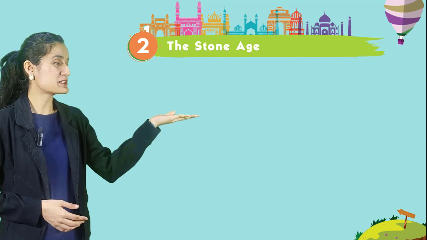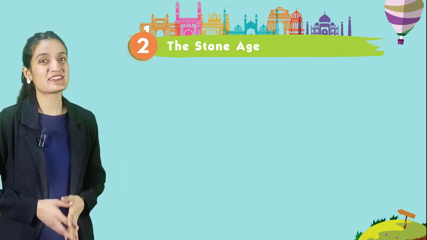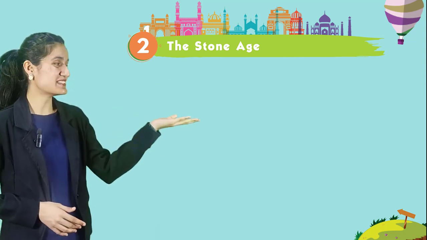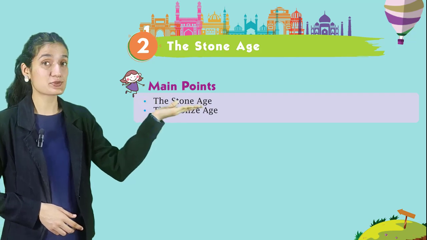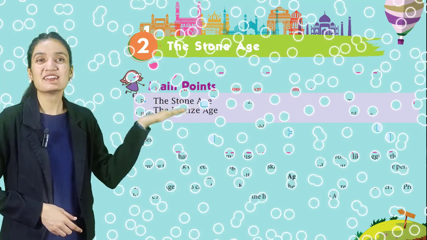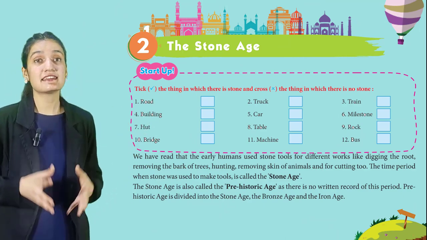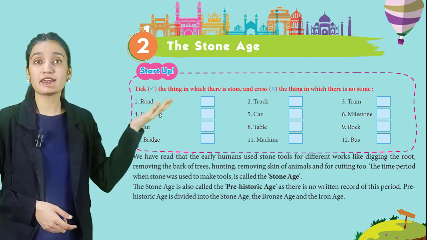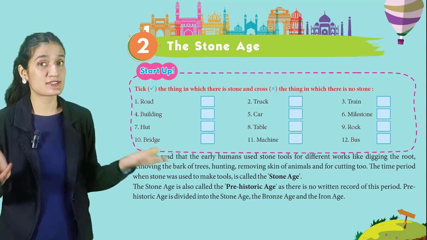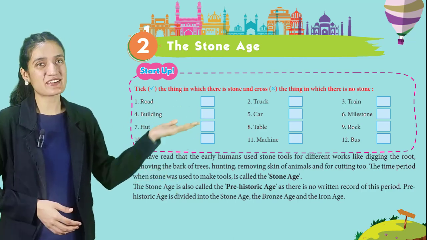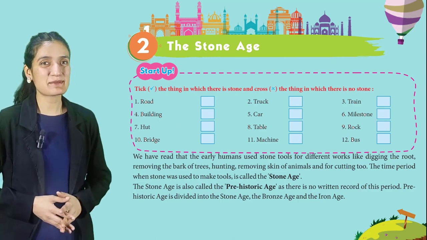So kids, today we are going to start our chapter number 2, the Stone Age. So are you ready? Good. Main points are the Stone Age, the Bronze Age. So let's start with this startup. Take the things in which there is stone and cross the things in which there is no stone, and tick and cross accordingly. So let's begin the chapter.